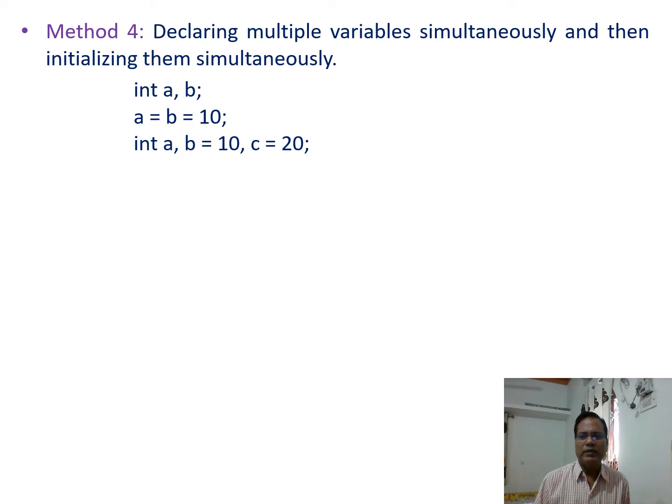In another statement, int a comma b equal to 10 comma c equal to 20, three variables are declared a, b and c. Simultaneously, value of b is assigned 10 and 20 is assigned to c.